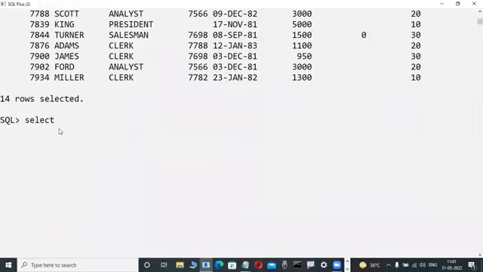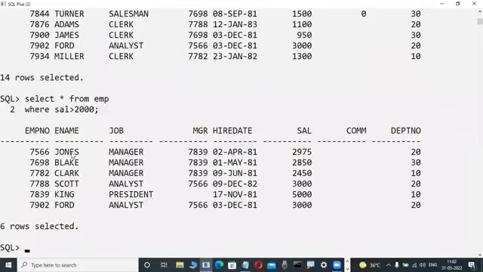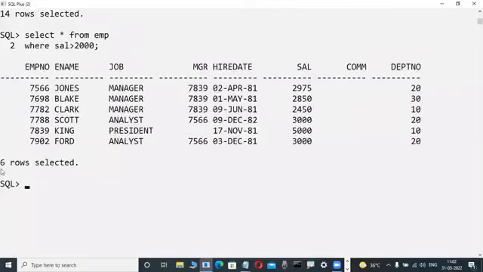Select star from EMP where. After where, column name is compulsory. Sal is the column they are giving, predefined queries for practice. Oracle Corporation also gives the same queries. Here Sal is the column name, not salary. More than means greater than. Value: 2,000 means 2,000, 3,000 means 3,000. Like this only, automatically those rows are displayed.